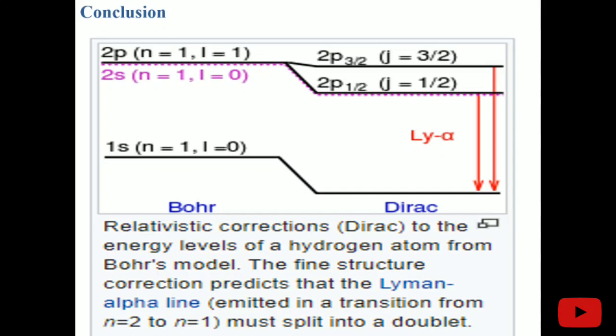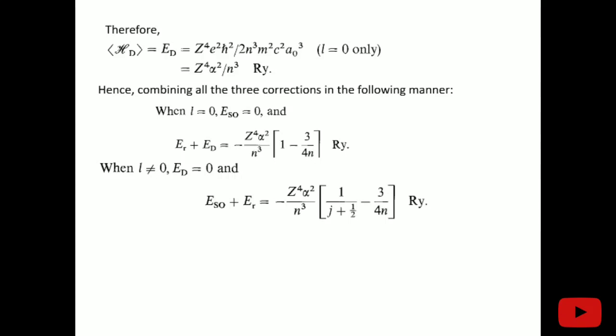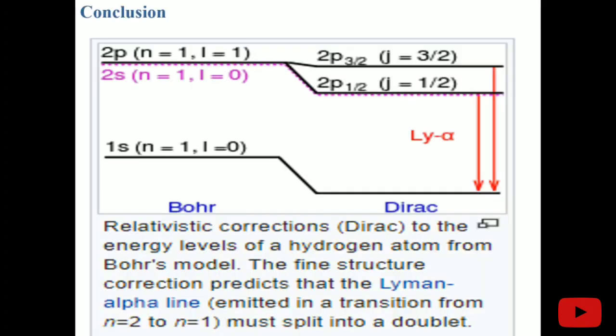This purple line is related to the 2s 1/2 level, because we have seen that this energy depends only on the J and N values. So for a particular N value, if the J value is the same, then the energy will be the same. For 2s 1/2, the N value is 2 and the J value is 1/2, and also for 2p 1/2, the N value is 2 and the J value is 1/2. So that is why we are getting these types of lines here. We can see that these are the Lyman alpha series. In the Bohr model we get a simple line in the Lyman alpha series, but now the Lyman alpha series gets split into this. And that is the general model.